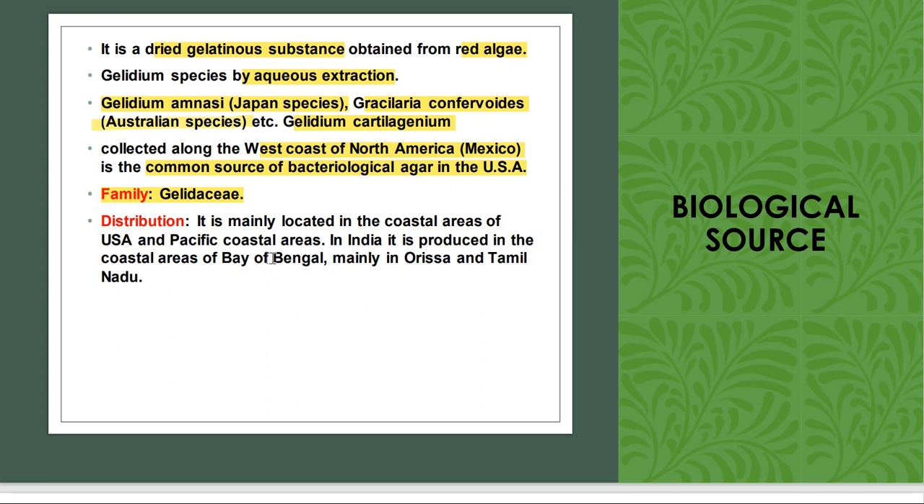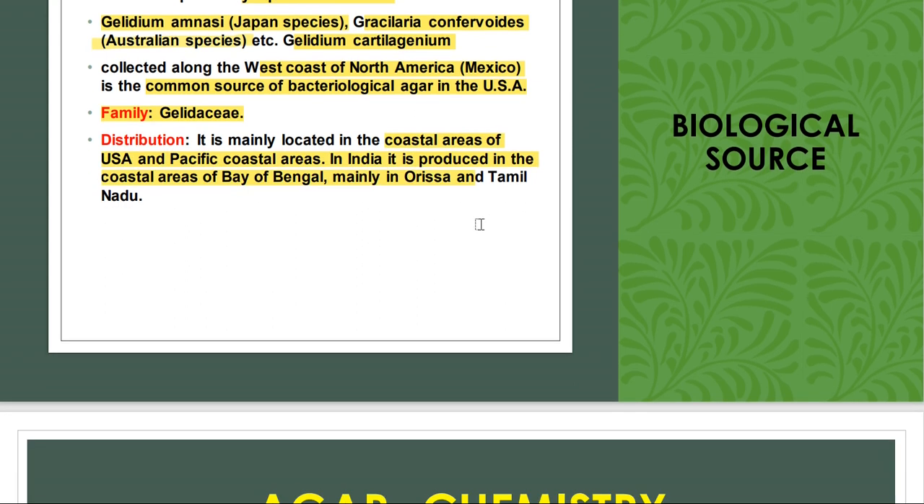Now, what is its distribution? It is mainly located in the coastal areas. This type of red algae is most probably obtained from coastal areas: the coastal areas of the USA, the Pacific Ocean, and also the coastal areas of the Bay of Bengal, Orissa, and Tamil Nadu.